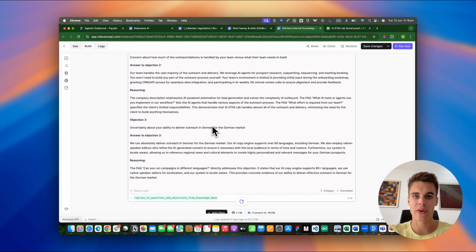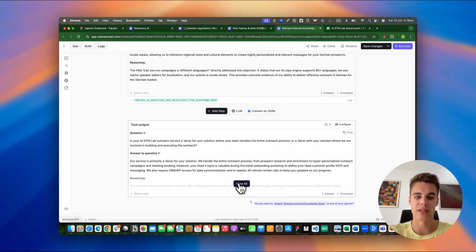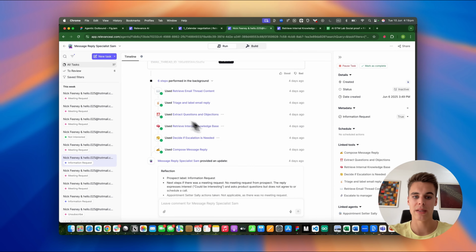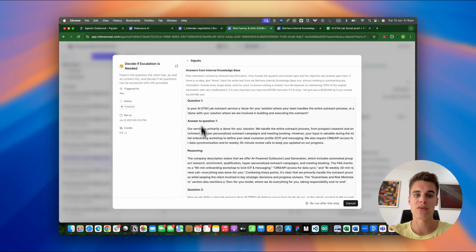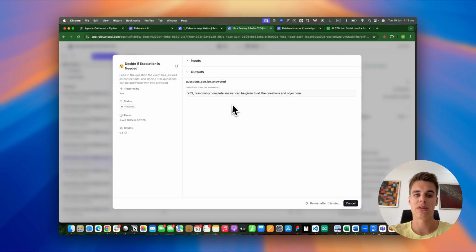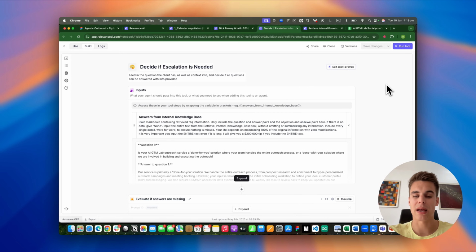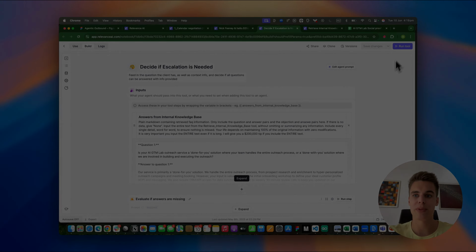After this tool generated all these responses with the reasoning, we pass these responses and reasoning into the next tool, which is going to decide if escalation is needed. So this tool is going to reason for whether all the questions and objections can be answered reasonably, or we need an escalation. Now let me open this tool in a new tab and let's zoom into the different steps. Let's run this tool so we can analyze the tool steps and their outputs.